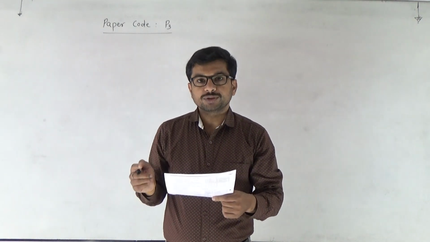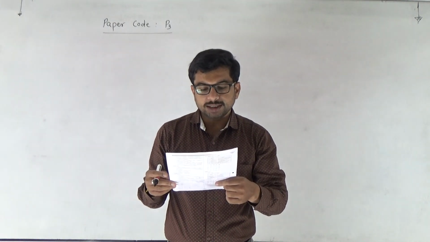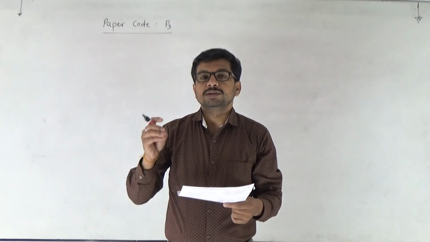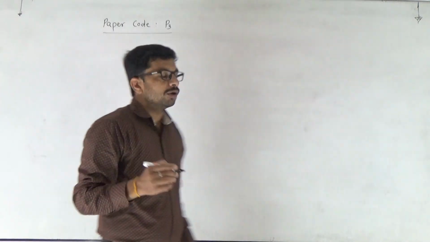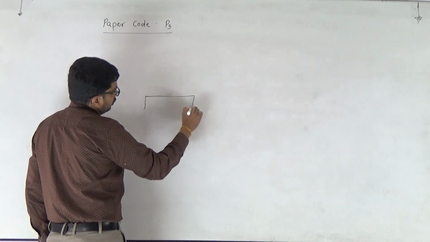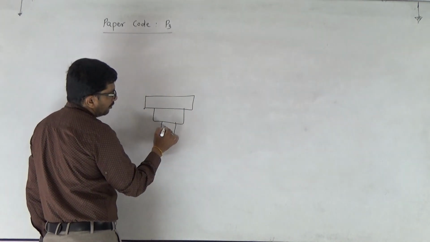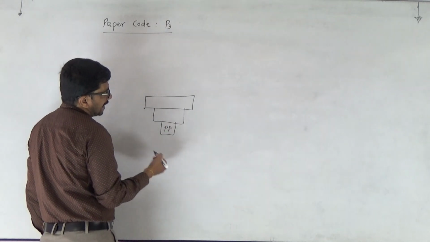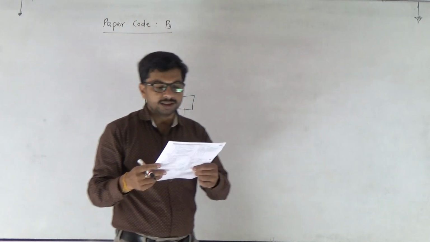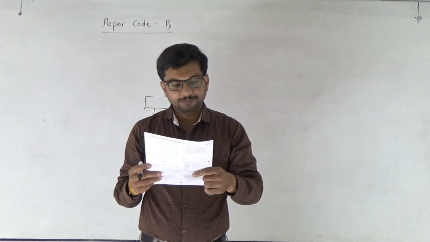It is also correct. But the third statement, that the pyramid of biomass in the sea is generally upright, is the wrong statement. Because in the case of the sea, the number of primary producers is less. That's why the pyramid is inverted, so it is not upright.